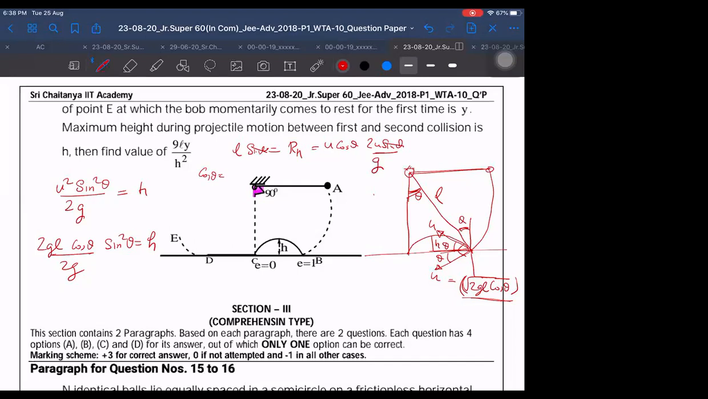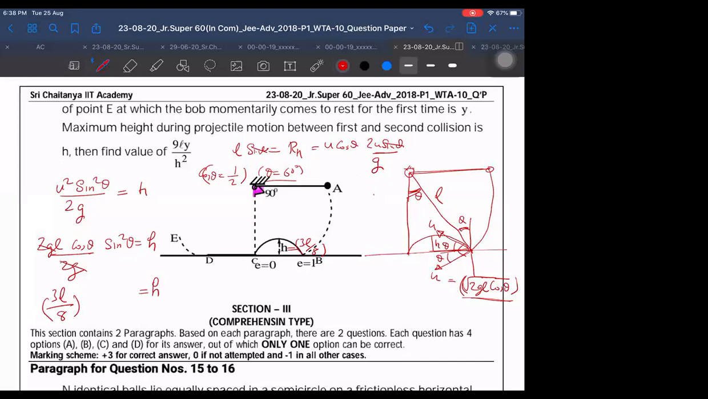From here, are you getting cos theta 1 by 2 only? Yes, sir. Theta is 60 degrees then. Theta is 60 degrees. Then what do we get h as? h we are getting as L into 3 by 8, 2g cancel. 3L by 8 is h. So h is 3L by 8. Just keep it in mind.